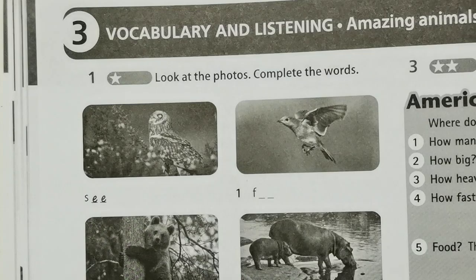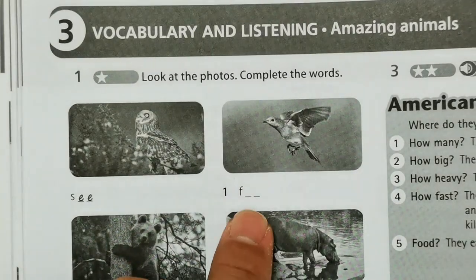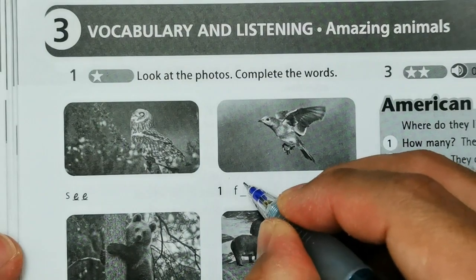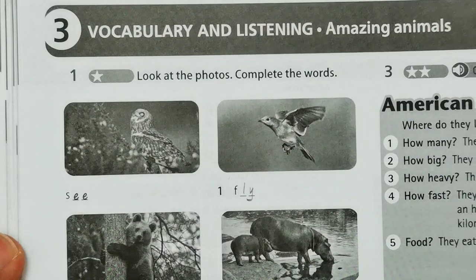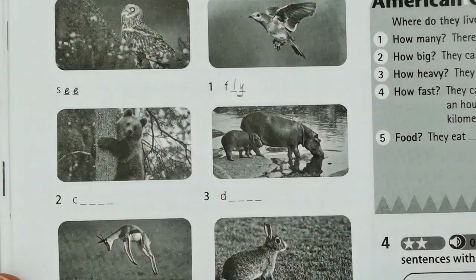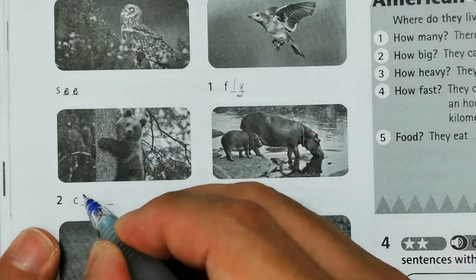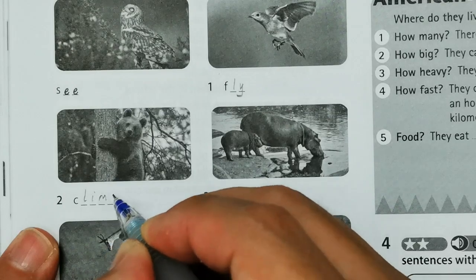So this is the C basically. So S-E-E. And number 1, we have a bird. So bird, fly. F-L-Y. And then number 2, we have bear here, climb. C-L-I-M-B, climb.